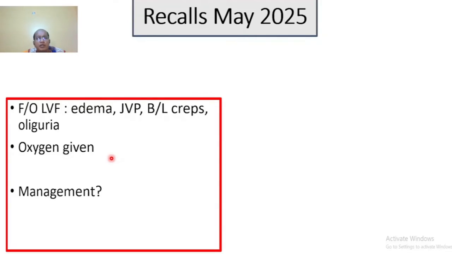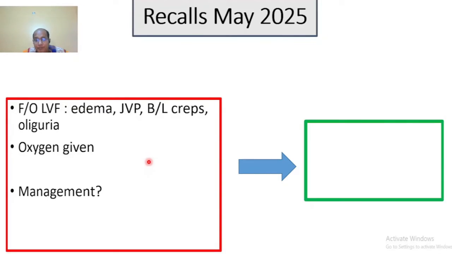Features of left ventricular failure, LVF, that is, pedal edema present, shortness of breath, JVP raised, bilateral crepts, and oliguria. So the patient having left ventricular failure is admitted through the emergency department and oxygen given, stat. Next step, what will you do in the next step?